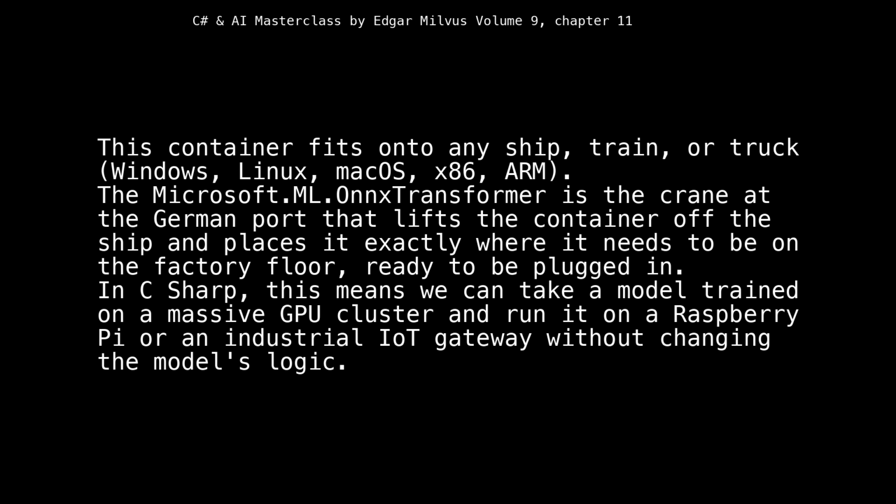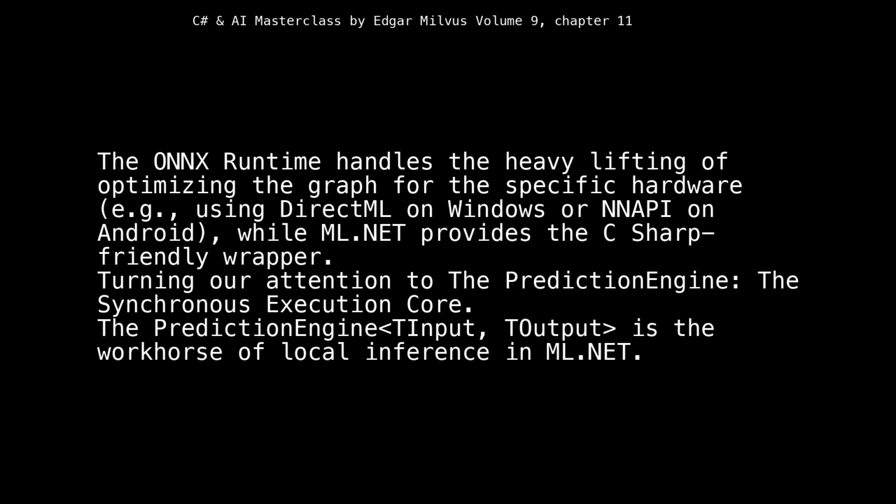In C#, this means we can take a model trained on a massive GPU cluster and run it on a Raspberry Pi or an industrial IoT gateway without changing the model's logic. The ONNX runtime handles the heavy lifting of optimizing the graph for the specific hardware, e.g., using DirectML on Windows or NNAPI on Android, while ML.NET provides the C#-friendly wrapper.